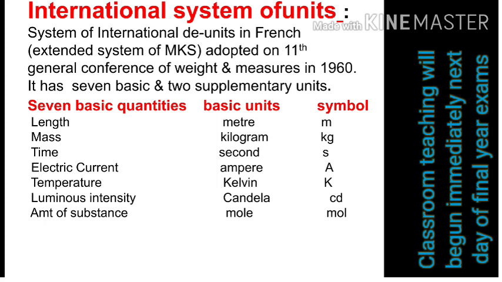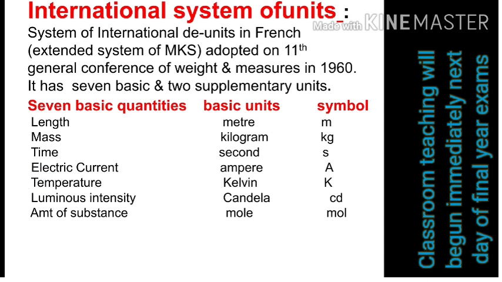Here you should note one thing: if a unit is named after a person, then the symbol will show it very clearly. It is otherwise not written as a capital. For example, electric current and temperature: you can see that ampere and Kelvin are spelled with capital letters, showing respect to the scientists who put their effort into forming the unit of electric current, so ampere is named after him, and similarly for Kelvin, temperature, capital K is used. So this is an important note.